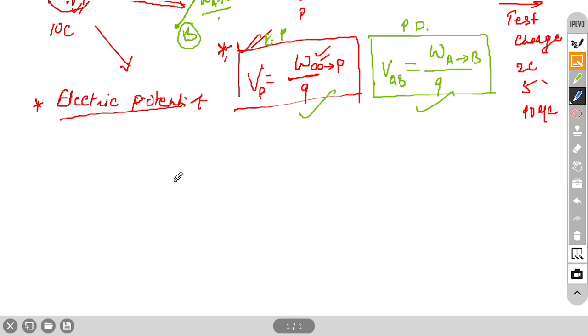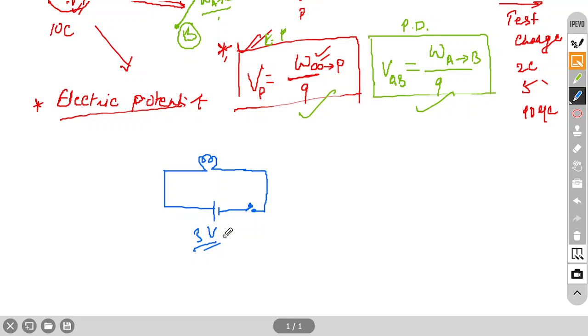So suppose in a circuit we apply some battery, this will produce some potential difference, and because a battery has constant potential difference, it will be constant always. Suppose it's 3 volts, it will remain 3 volts till all the energy is exhausted. So it's a constant.